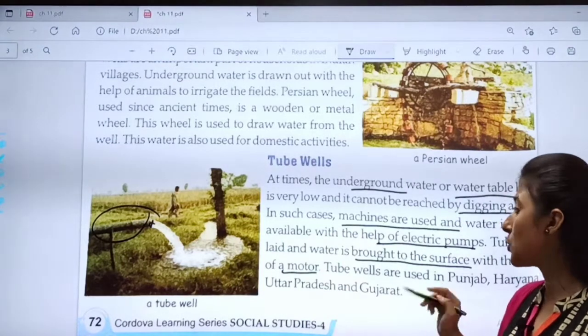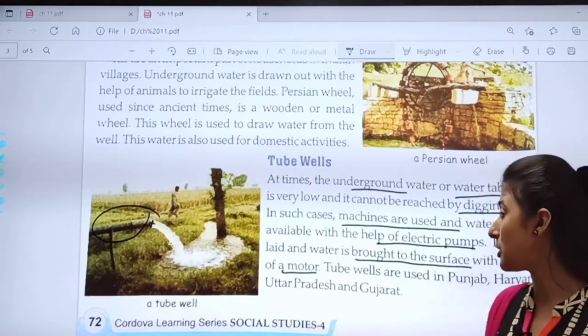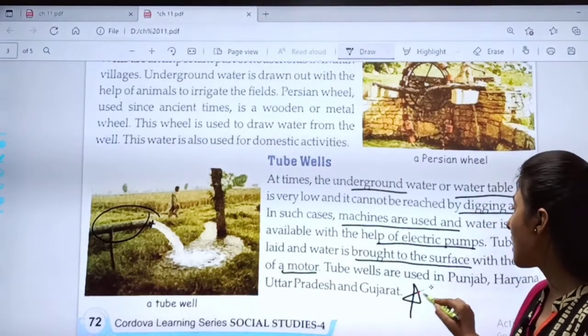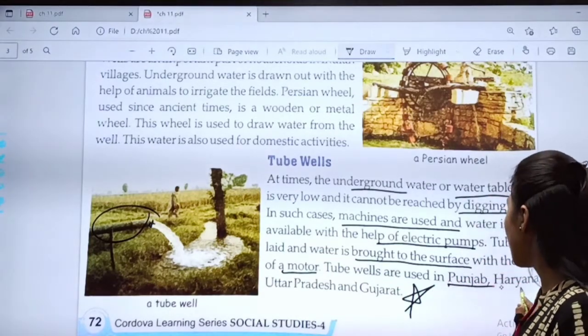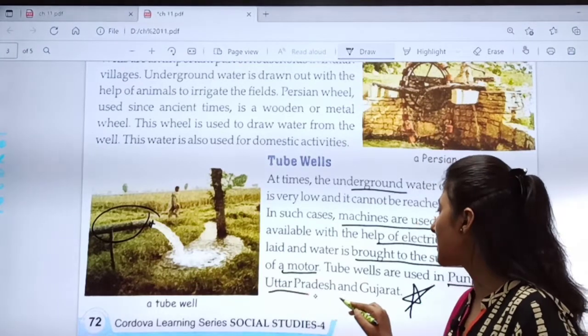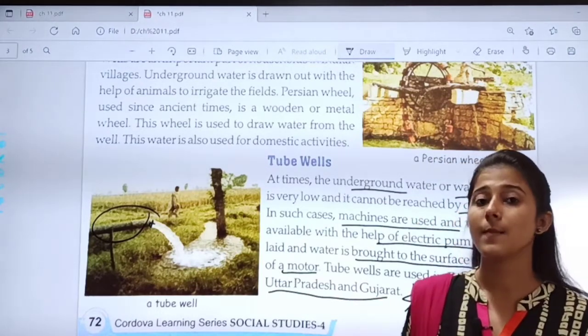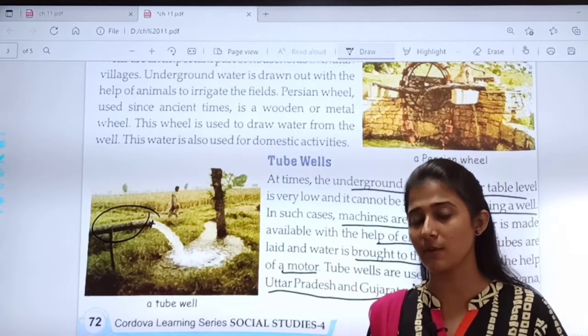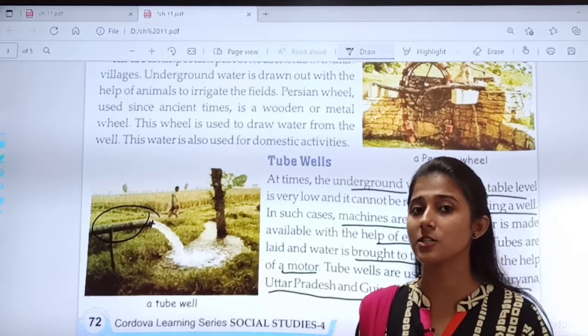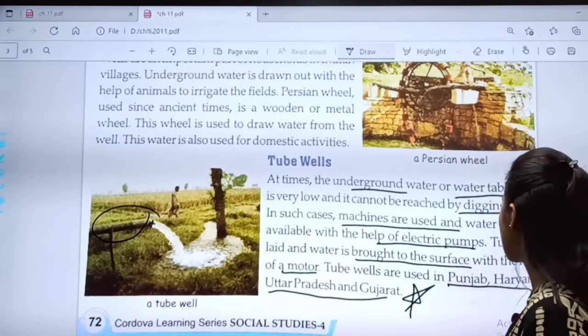Tube wells are used in, remember this point is very important, in which states tubes are used? Punjab, Haryana, Uttar Pradesh and Gujarat. Easy to remember. In these states tube wells are mostly used.